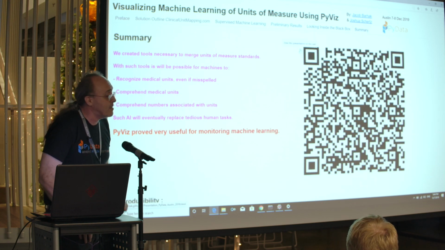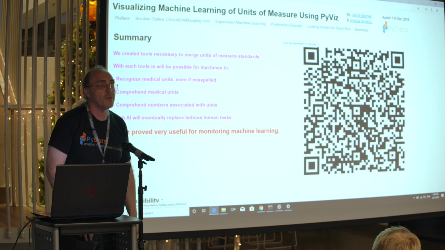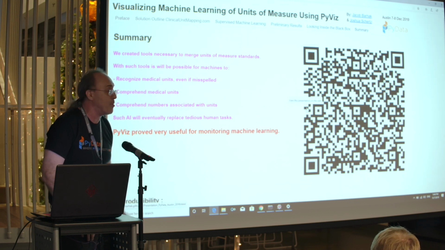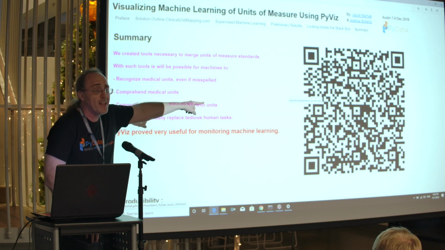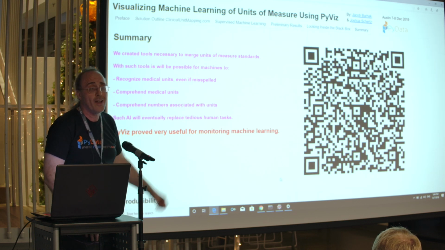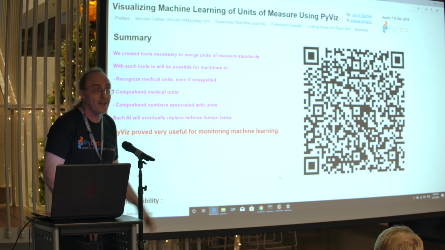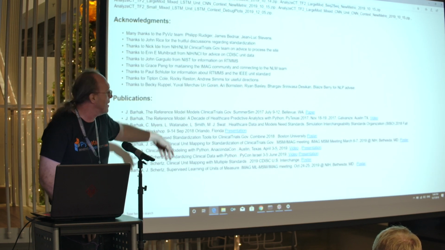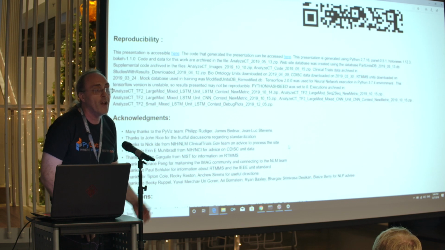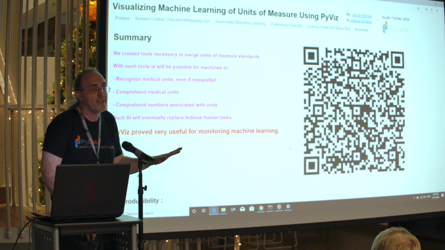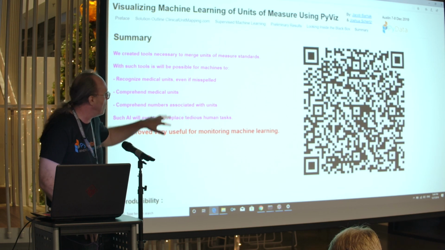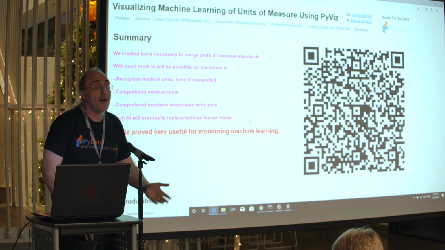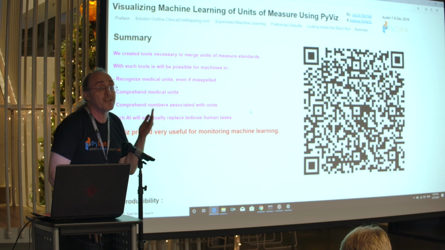To summarize, I used PyViz tools to show this. If you're interested in learning more about the project, come tomorrow and the poster will be out there. But you can download it now. It's on the web. It's one document. And of course, you can add whatever links to whatever publications you had before. All of this is actually static, but it is dynamic when you go and hover over things. So stop printing paper, start using PyViz.